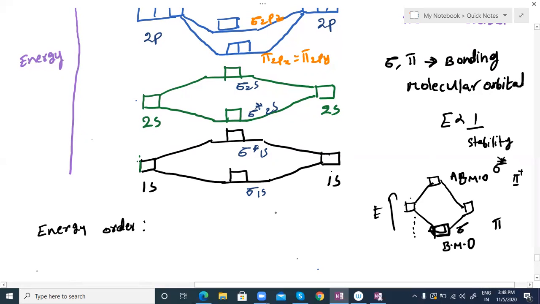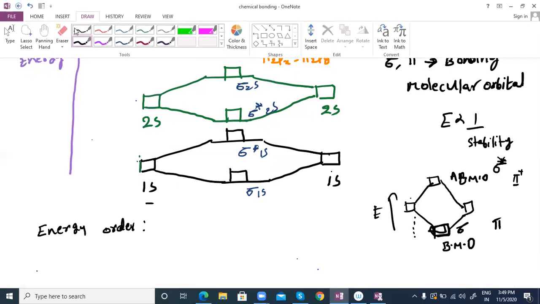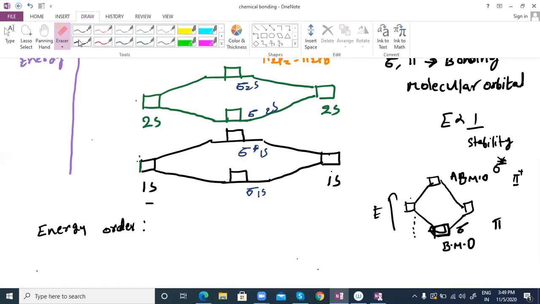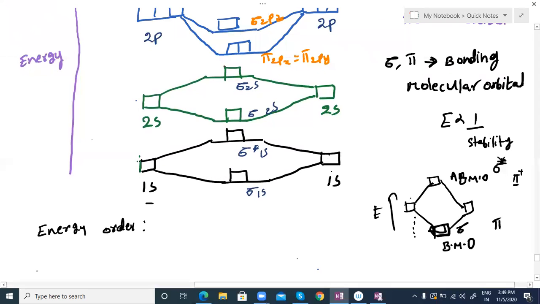Two 1s orbitals are combining here. Whenever two orbitals combine, they form only two molecular orbitals: one is sigma 1s, the other is sigma star 1s. The next one, the 2s orbitals: two 2s orbitals combining also form two molecular orbitals. One is the bonding molecular orbital, which I am showing as sigma, and the other is the anti-bonding molecular orbital, which you write with a star. Clear? This is bonding and anti-bonding.